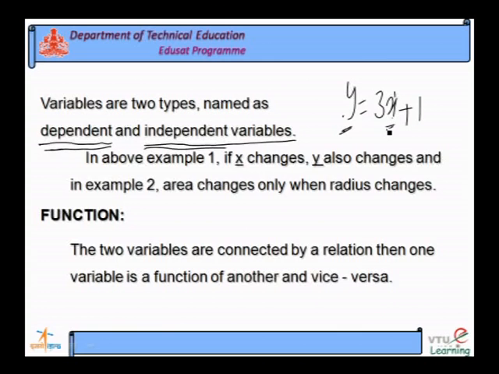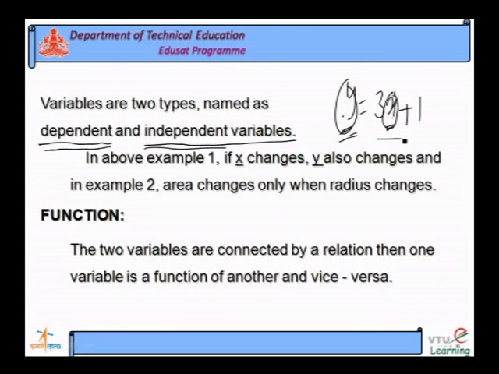That is why we say that x is independent variable, y is dependent variable. So, x is an independent variable because it does not depend on y, but y is a dependent variable, it depends on x only. So, therefore, they are the types of variables.